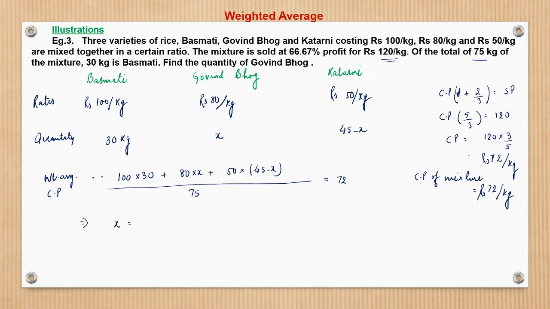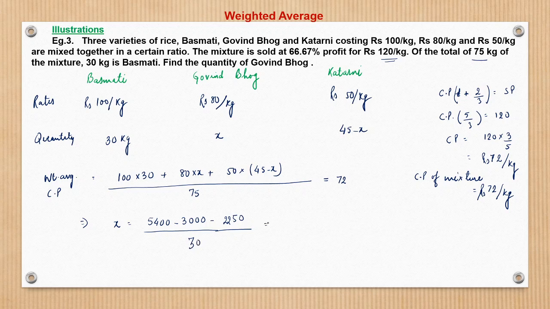So x would be nothing but, I just straight away solve this, 5400 minus 3000 upon, and this is further, x would be 80x minus 50x, that is 30x.